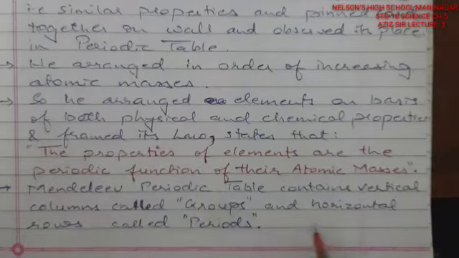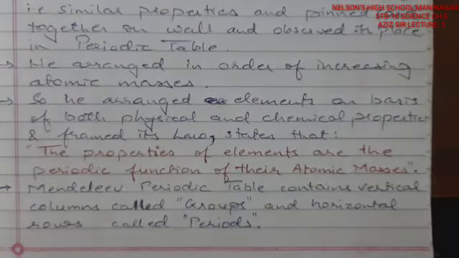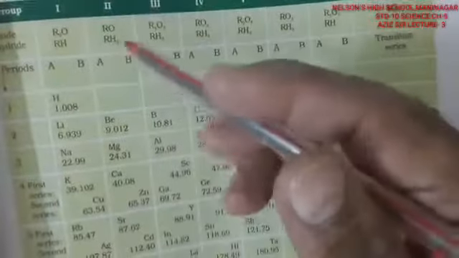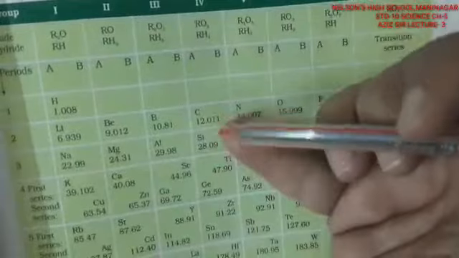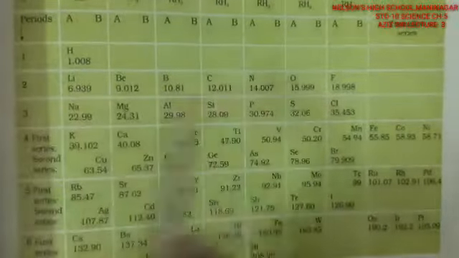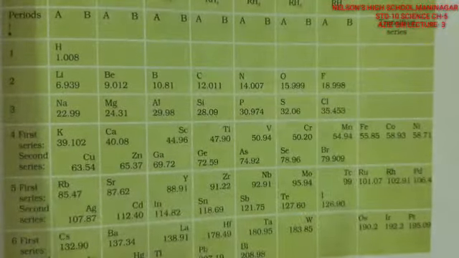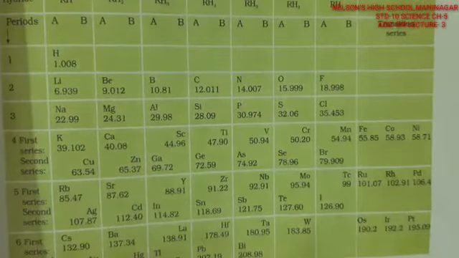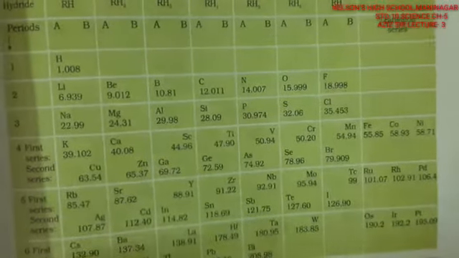Mendeleev's periodic table contains vertical columns. All these vertical ones are called groups, and from left to right the rows are called periods. So vertical columns are called groups and horizontal rows are called periods.